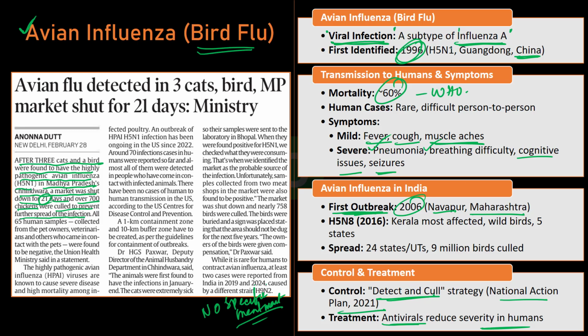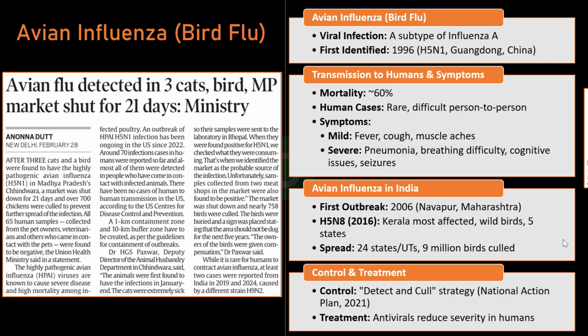So it is a viral infection caused by a subtype of influenza A and was first identified in the year 1996 in southern China. In India, the first outbreak occurred in 2006 in Navapur in Maharashtra. For control, we use the detect and cull strategy, which is mentioned under the National Action Plan of 2021. Right? Now, moving to the next article.